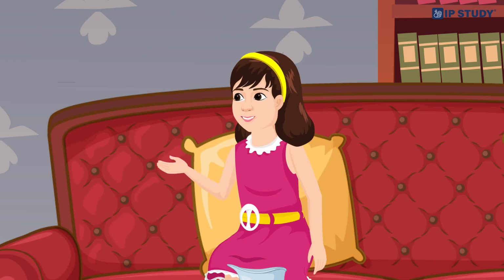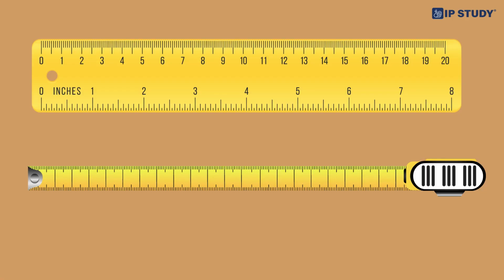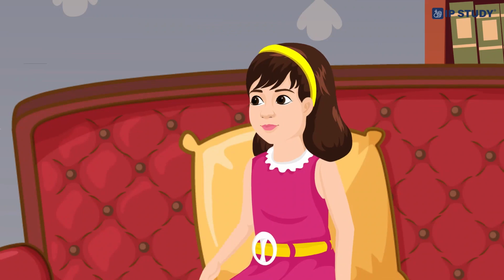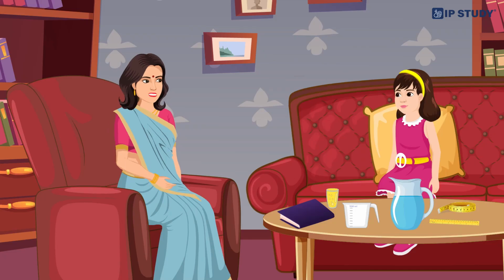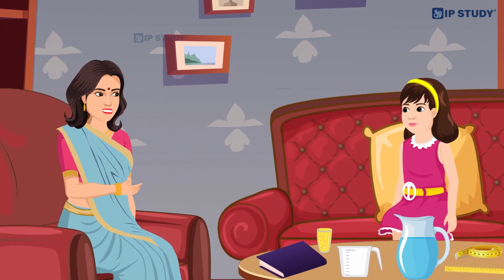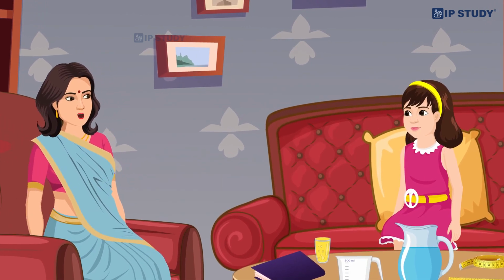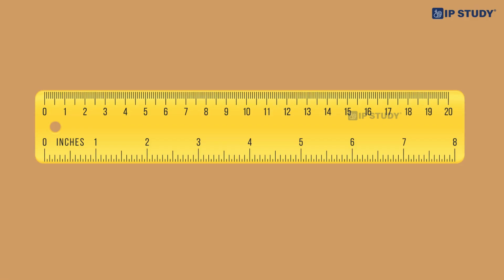What is this measuring system? A fixed standard used for measurement is called a unit. Mom, ruler and tape are measuring tools, right? Exactly. Let's start with the measurement of length. We measure length to find out how long or tall something is. The most common units for measuring length are millimeters, centimeters, meters, and kilometers.